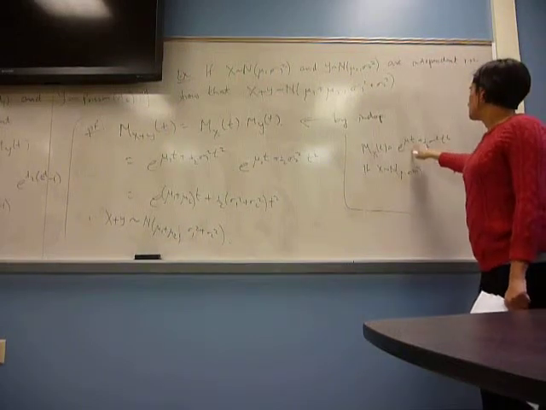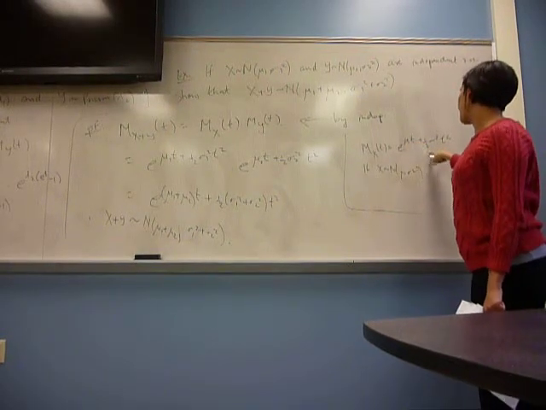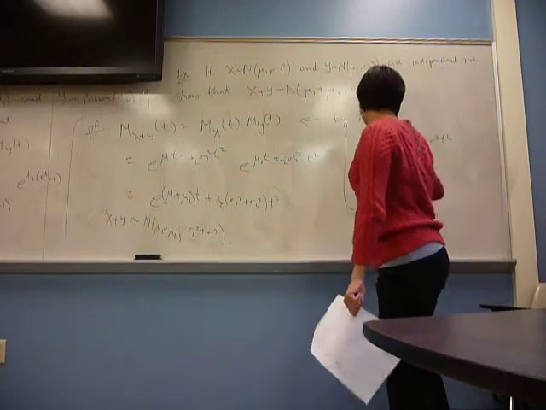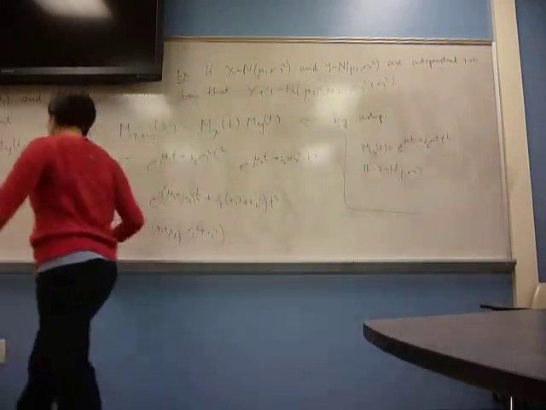Theorem. So it's mu times t plus 1/2 variance times t squared. Okay, that's the form for the moment generating function of the normal distribution.